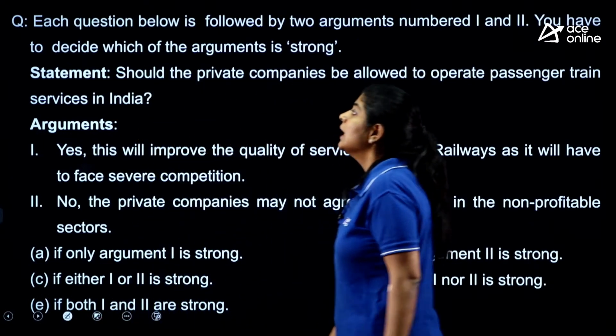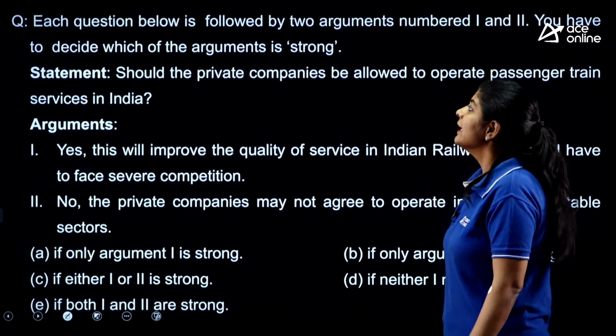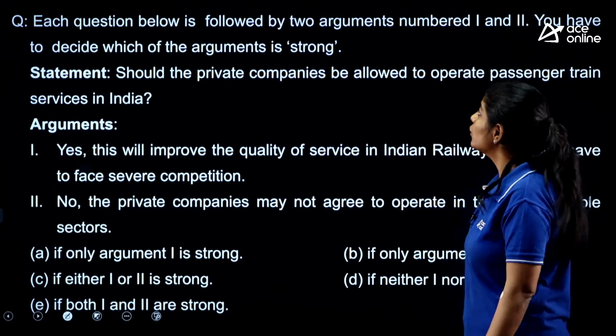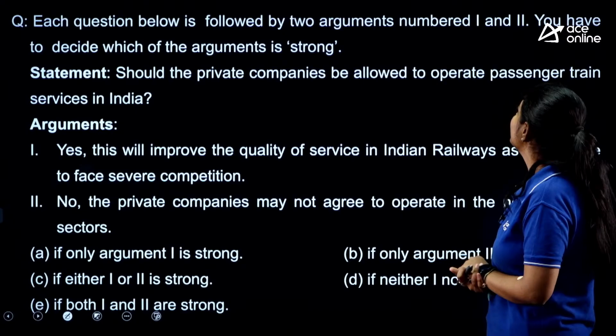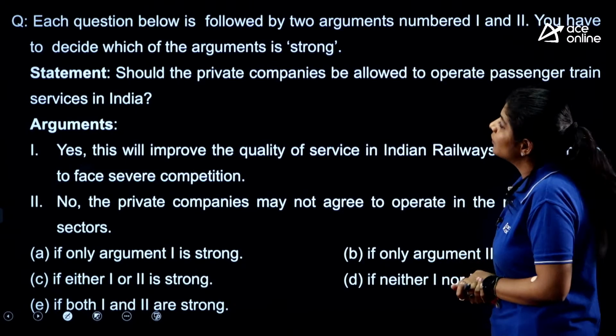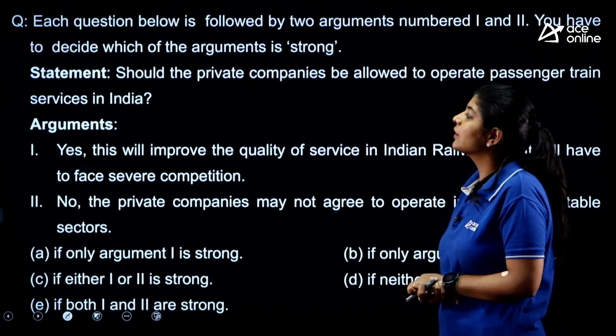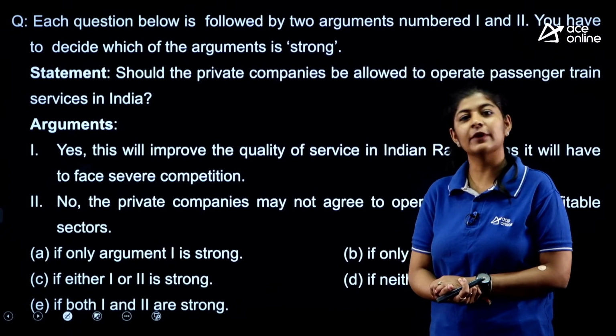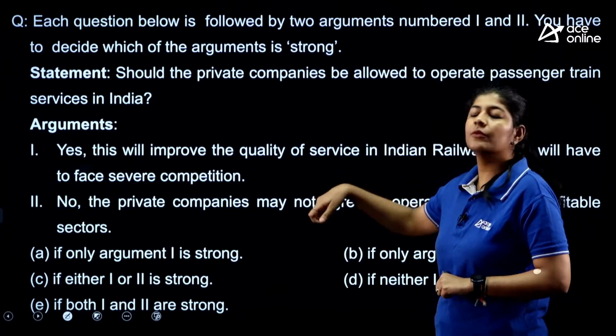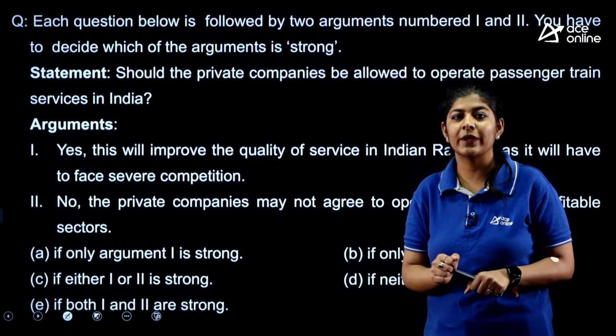Next. The next question says that each question below is followed by two arguments numbered 1 and 2. You have to decide which of the argument is strong. We are having two arguments and accordingly we need to select which one is strong.